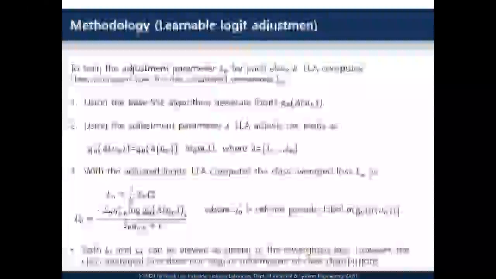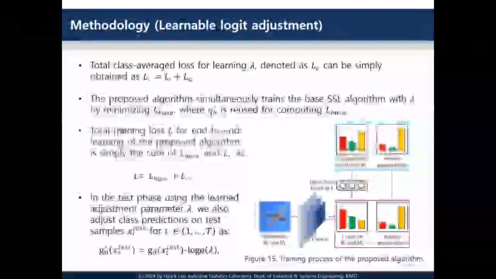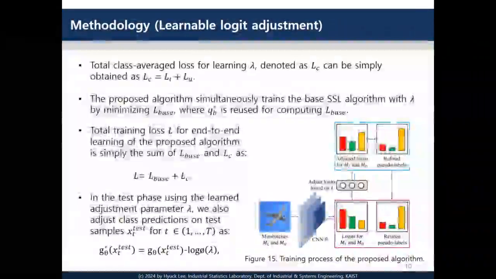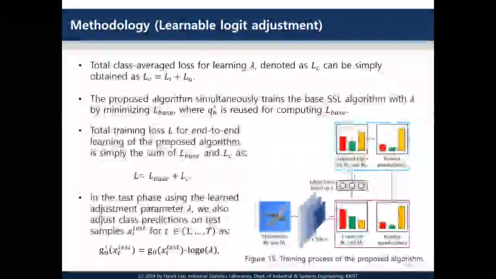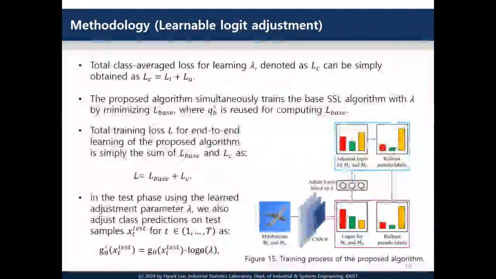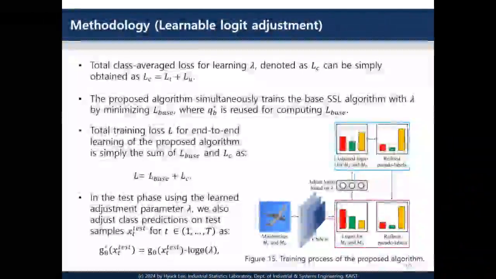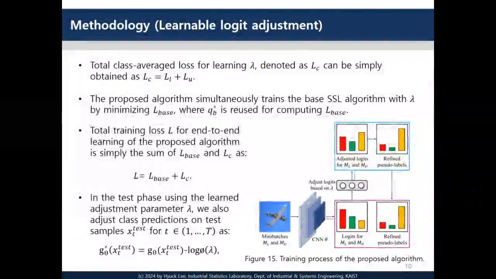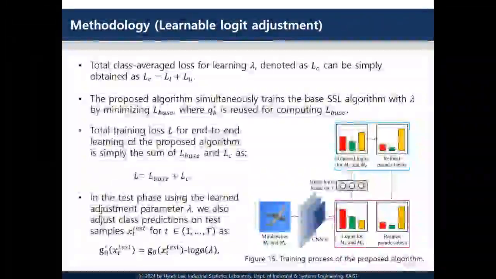By combining the two class average losses I just described, we obtain the overall class average loss. The proposed algorithm trains the base SSL algorithm and the adjustment parameters end-to-end. During training, the base SSL algorithm uses the logits refined by the adjustment parameters. The overall training loss is simply the sum of the base SSL training loss and the overall class average loss. At each iteration, we minimize this loss to update both the base SSL model and the adjustment parameters.